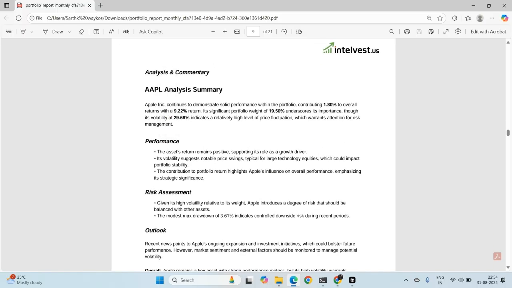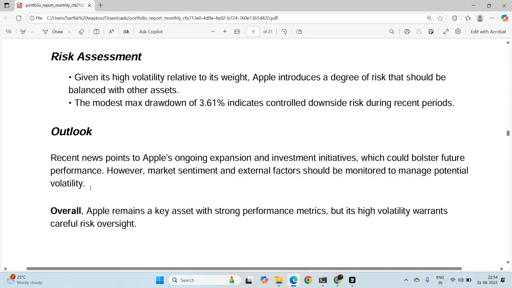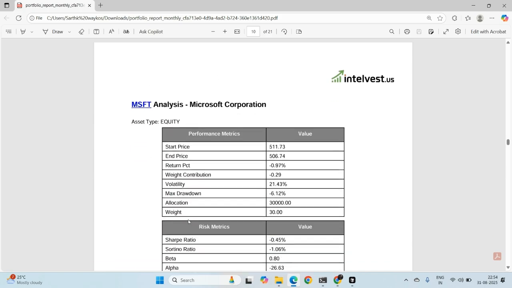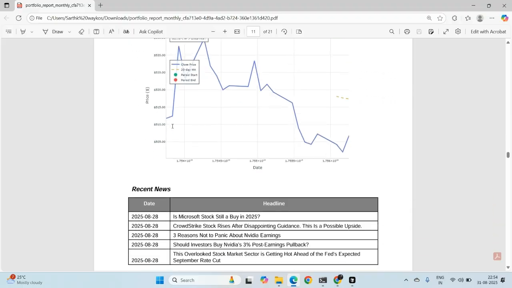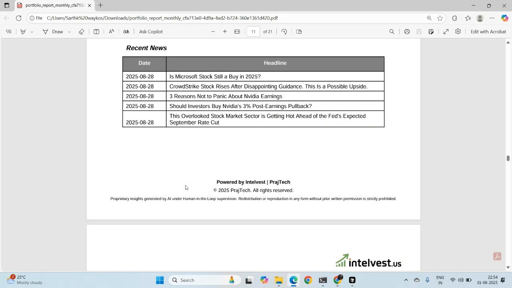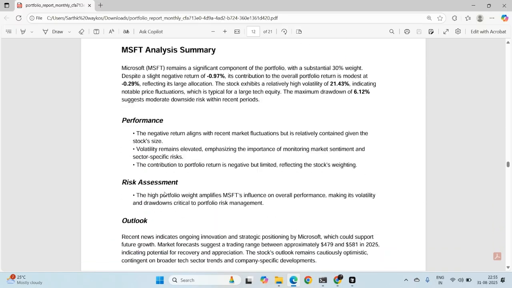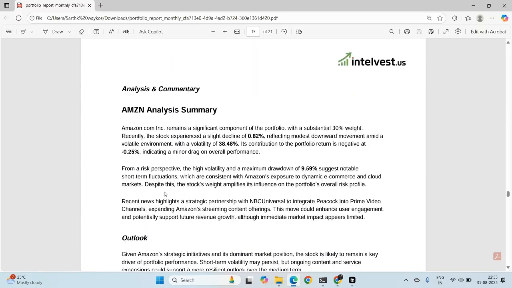Then finally we have an analysis summary. In the Outlook, we basically recommend whether you should hold or buy, what your sell price should be, what your buy price should be, etc. Next, you have Microsoft analysis, Microsoft Corporation, etc. The same commentary is generated. For Microsoft, we have more news, which is populated here, and you can see the dates. These are all pretty recent dates. Next, we have Amazon, Meta, and all these stocks have their own commentary, etc.